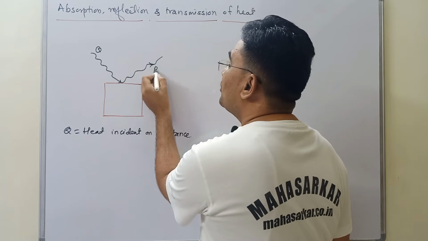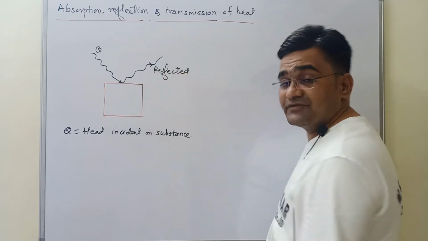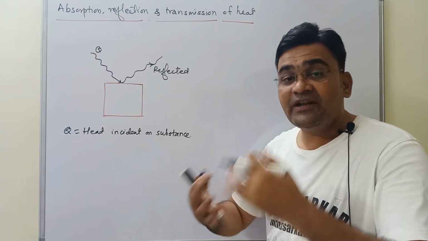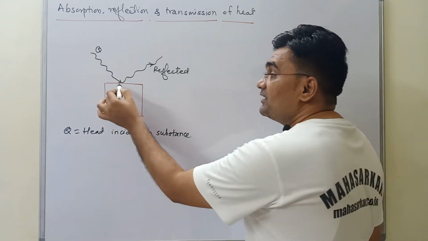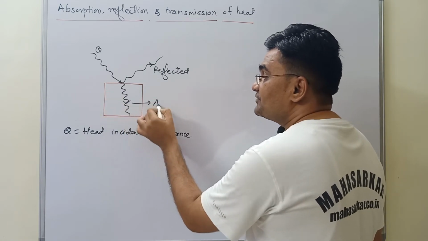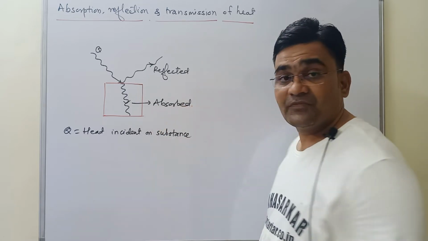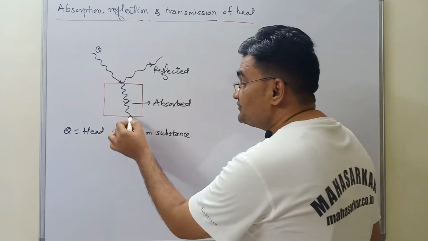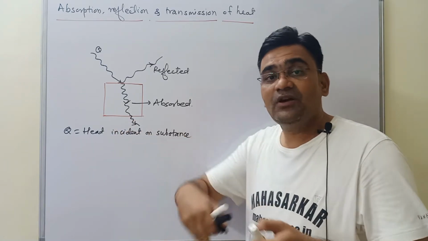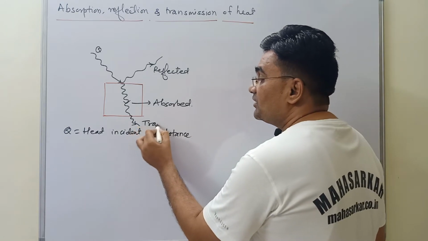It is again possible that the substance has the ability to store heat, because of that some part of heat may be absorbed by the substance. And again, if that substance is a very good conductor of heat, it transmits the heat from itself to the surrounding or neighboring substance, so that heat may be transmitted.